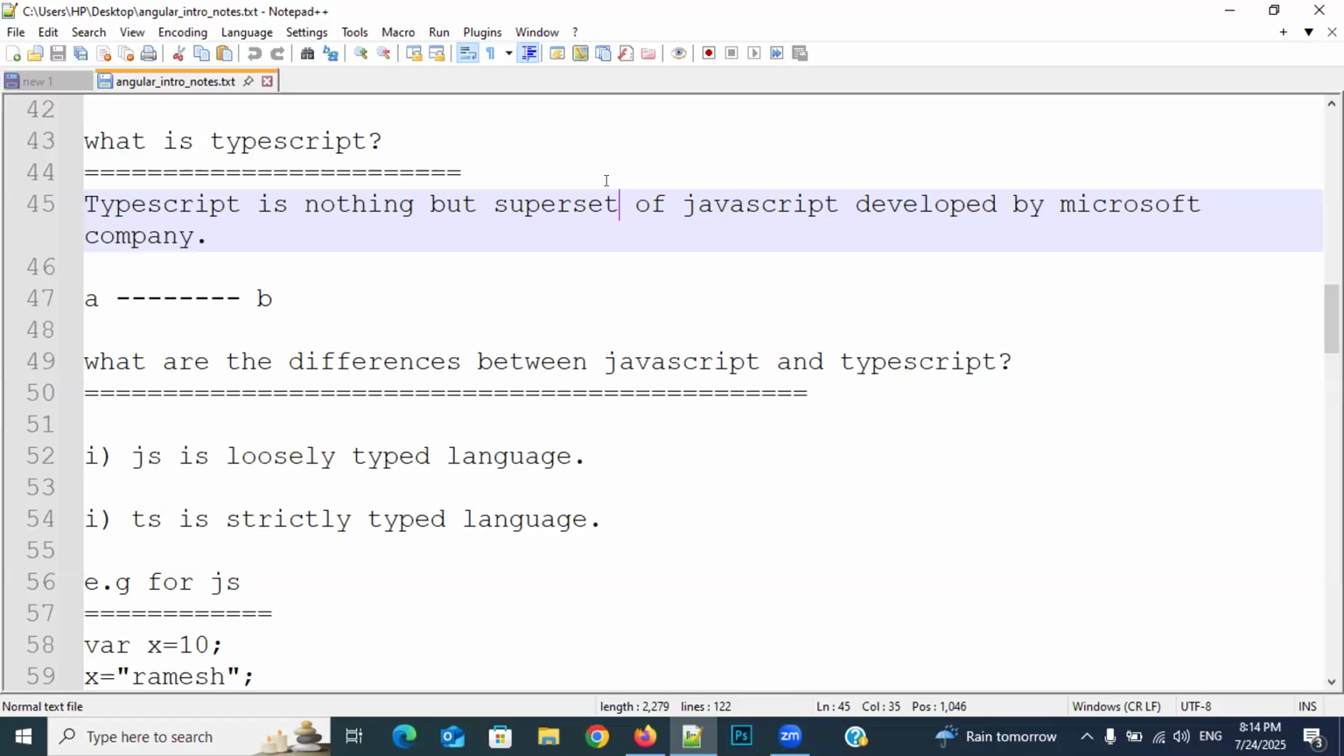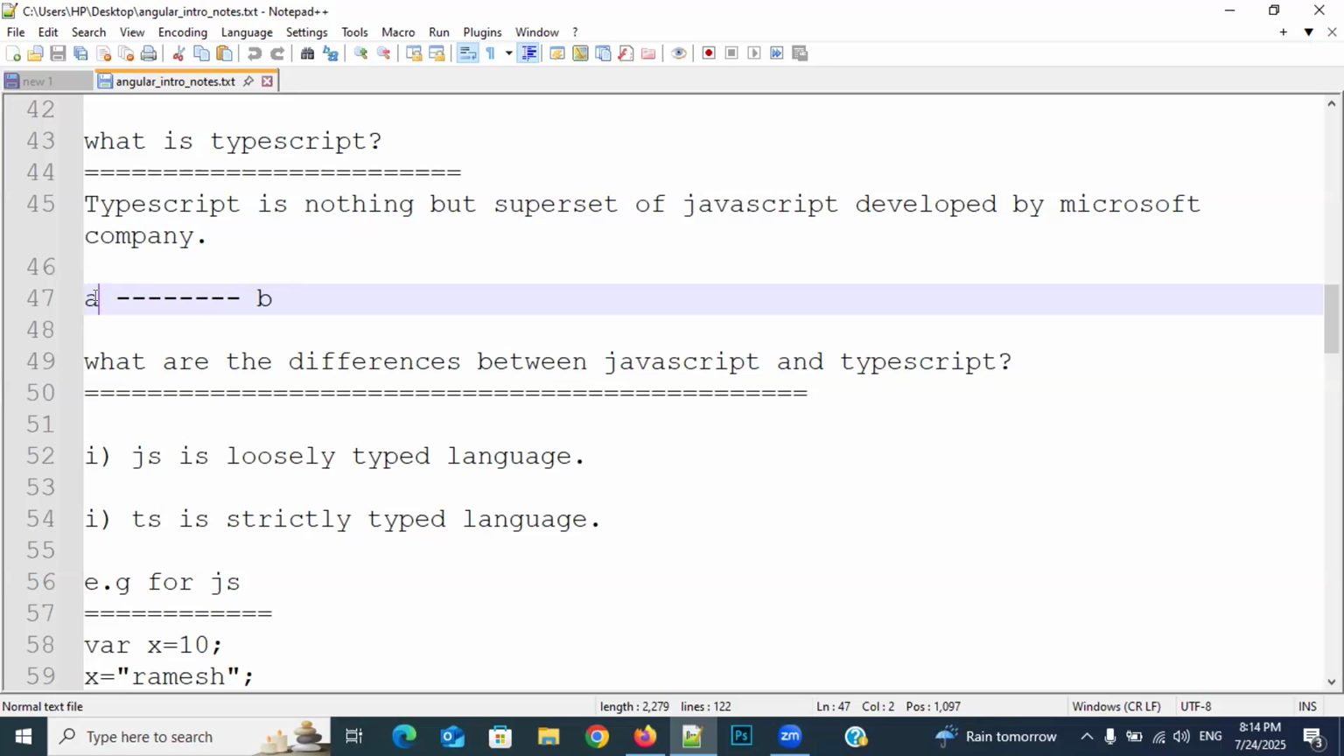This is the superset of JavaScript, that means an extended part or modified version of JavaScript. For example, you have taken A for apple in your hands and converted it to B for banana. After conversion, there will be a difference between before and after, right? Definitely there will be some differences.